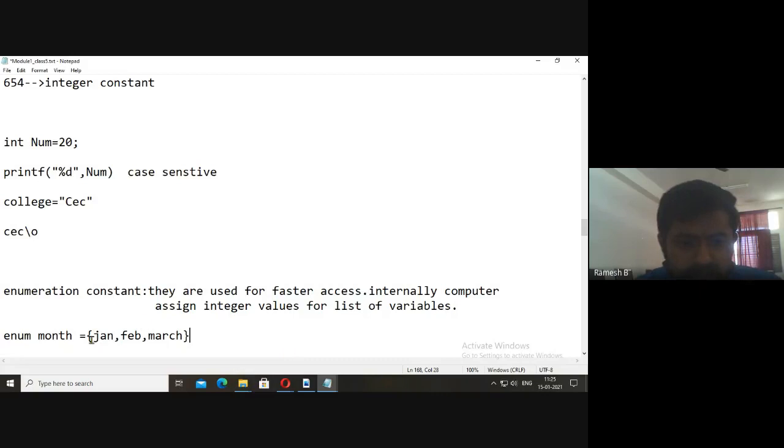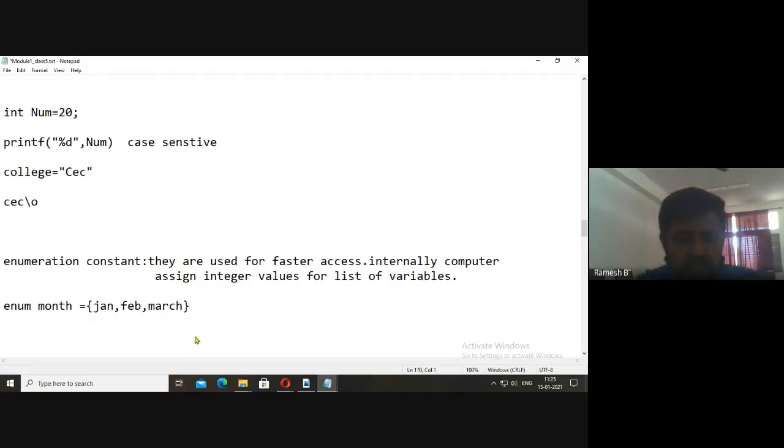So if it is like this, now Jan will be having 0. Jan can be accessed by using 0. Feb can be accessed by using 1. March can be accessed by using 2. Okay, it may be like this. Printf, we are printing an integer. Enumeration means integer constants. We are printing integer constants. Okay. So, comma, here we need to write month of 1. Okay. Like this we can access.